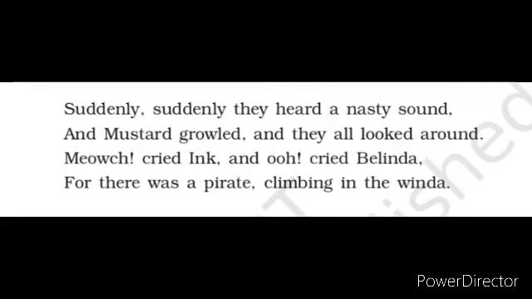Next answer. Suddenly, they heard a nasty sound, and Mustard growled, and they all looked around. Meow, cried Ink, and ooh, cried Belinda, for there was a pirate climbing in the window. Here, they heard a nasty sound. Nasty means bad, strange sound, and growled means scream.